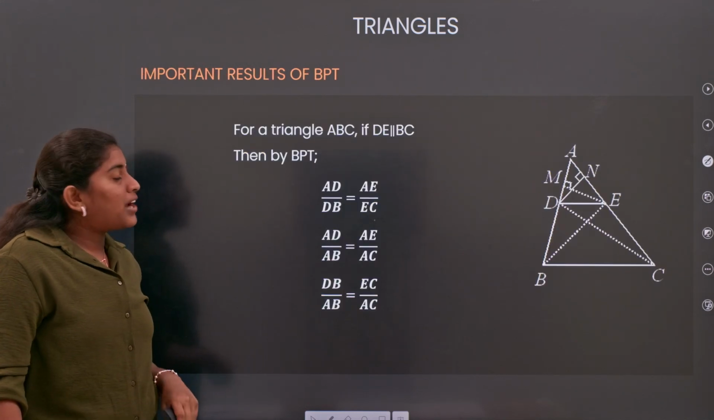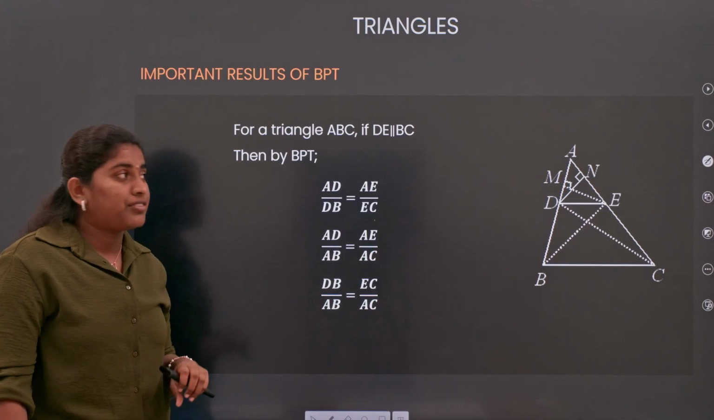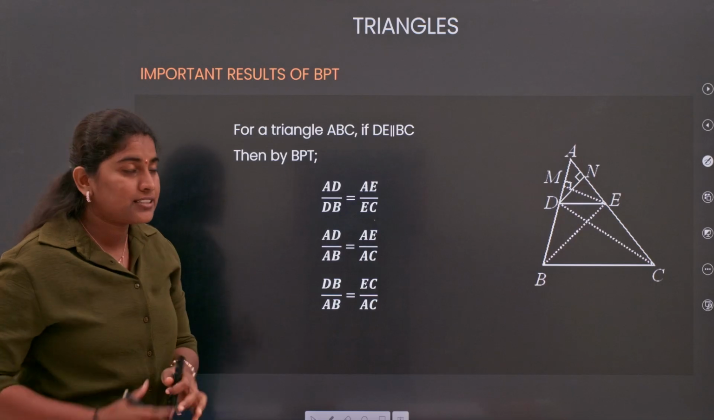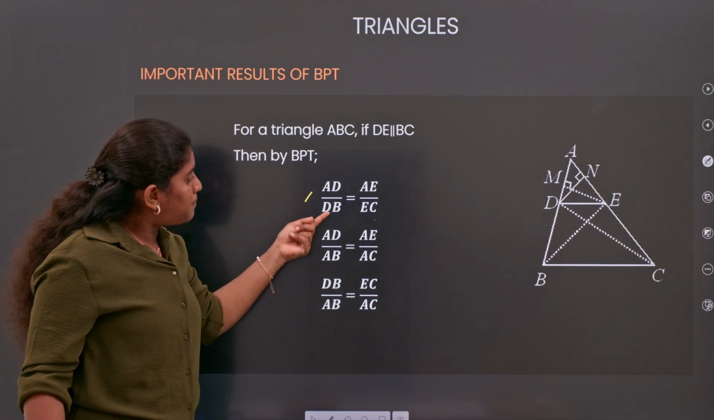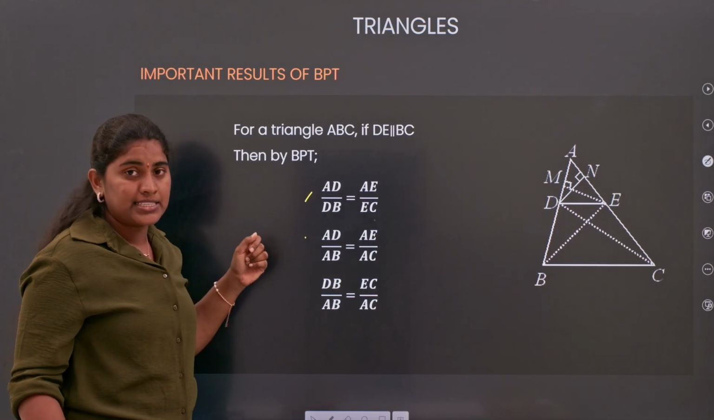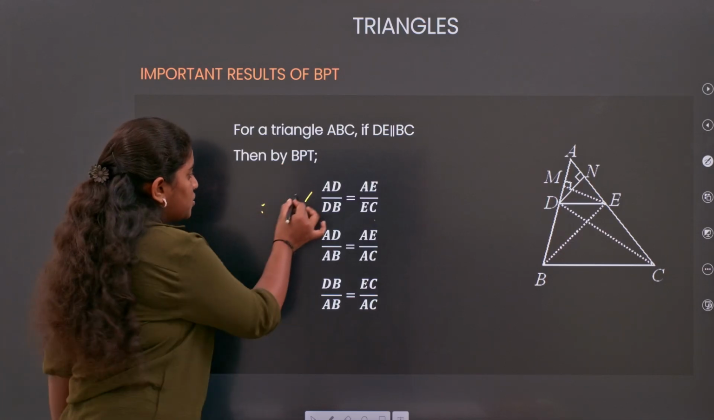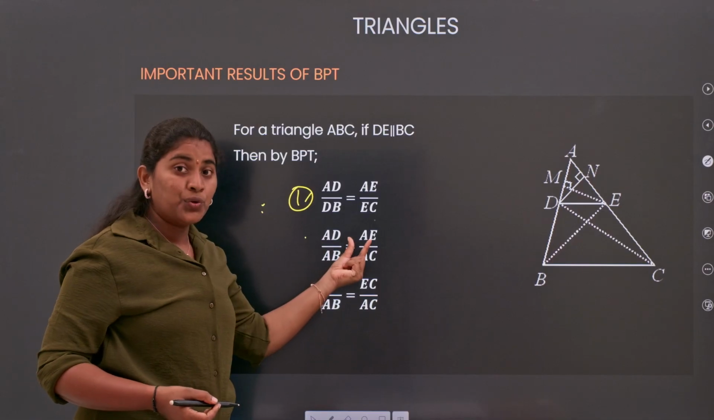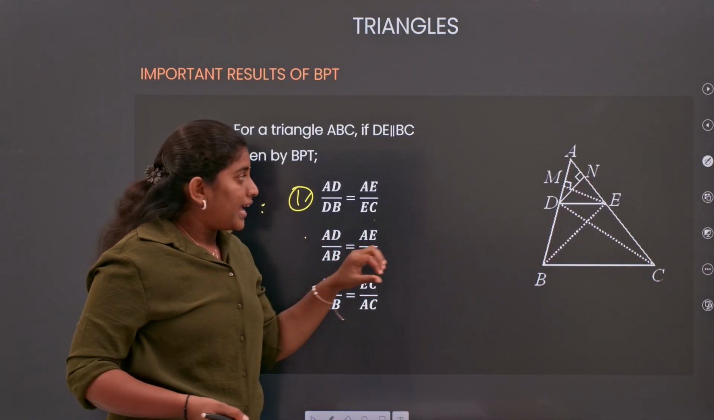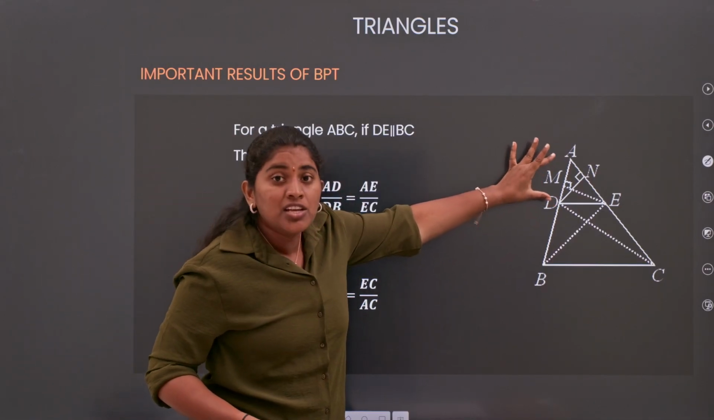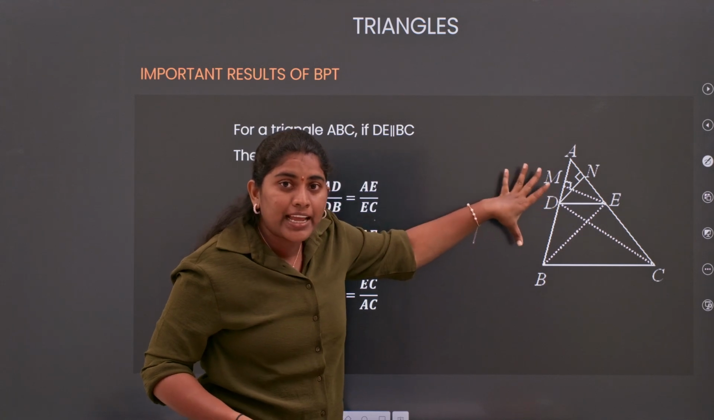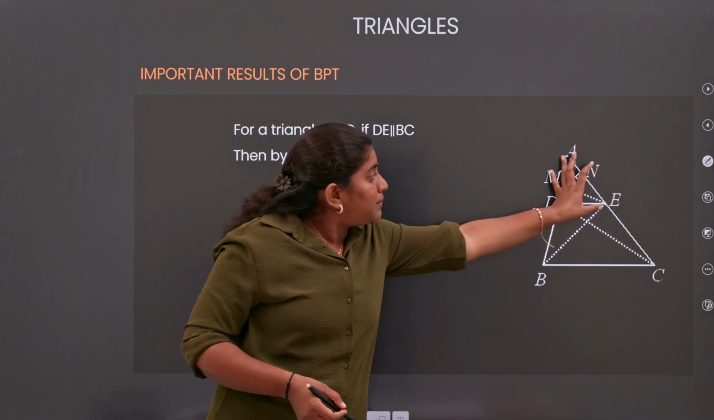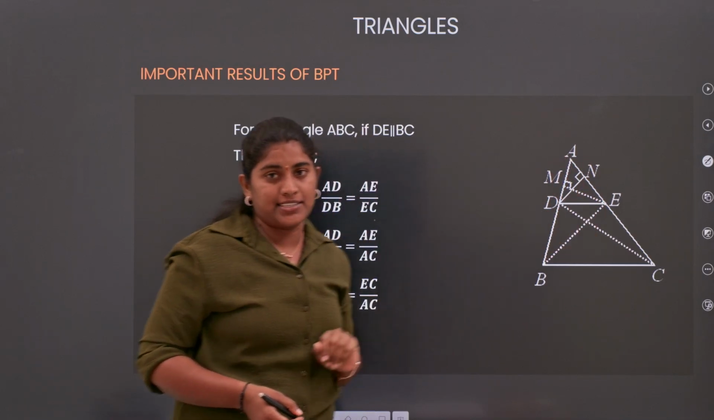Moving to the next, for a triangle ABC, if we have DE parallel to BC, then we can consider these conditions. See the first one, AD by DB equals AE by EC. This is your basic condition. Next, AD by AB equals AE by AC. It means AD is part of AB, so part by complete side AB, and AE is part of AC, so part by complete side AC.